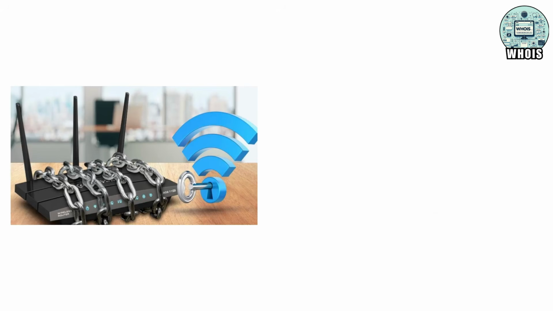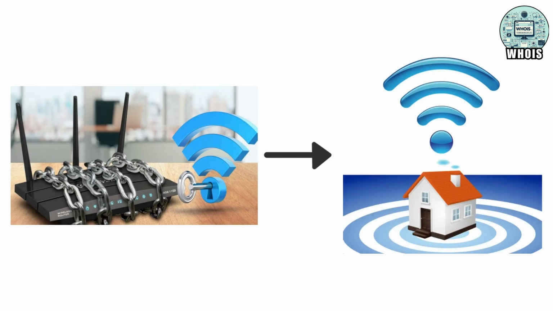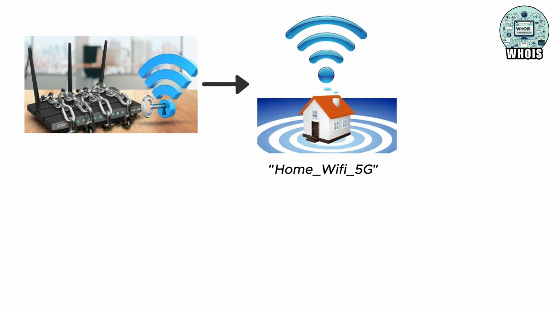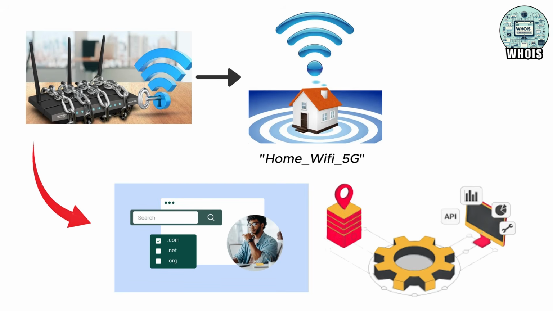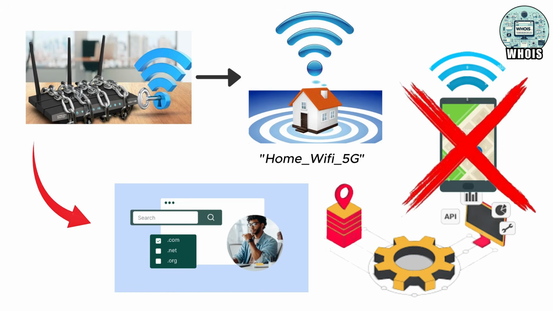To protect yourself here, you should use generic, non-identifiable names for your home network, like Home Wi-Fi 5G, and ensure that any domain you register is protected by a robust proxy service to prevent any future tracking.